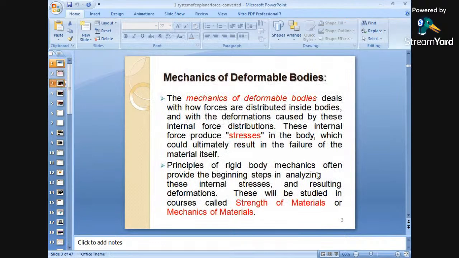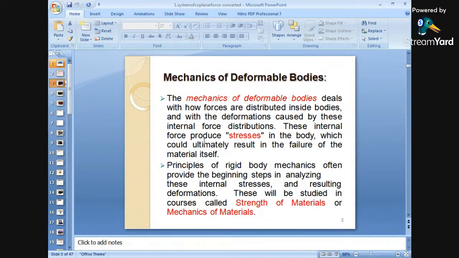Next, what is mechanics of deformable bodies? The mechanics of deformable bodies deals with how forces are distributed inside bodies, and with the deformation caused by these internal forces. That means what is the pattern of the forces inside the body, and what is the effect of these forces on the body, with the forces causing deformation in the body.